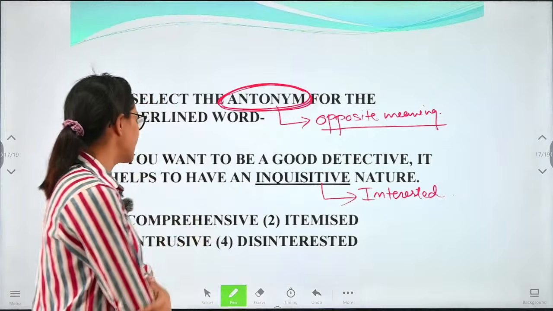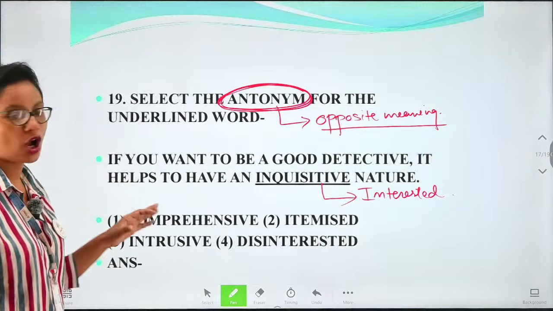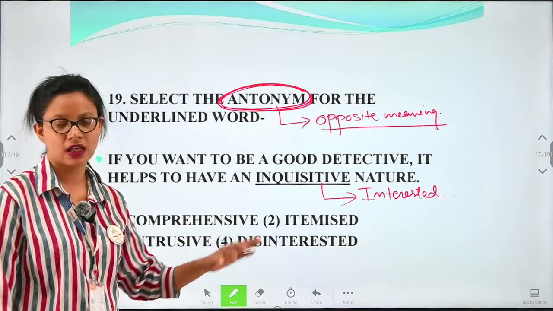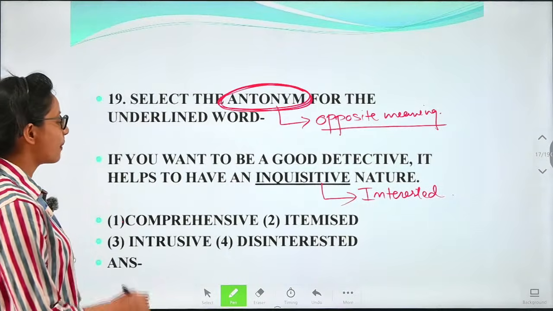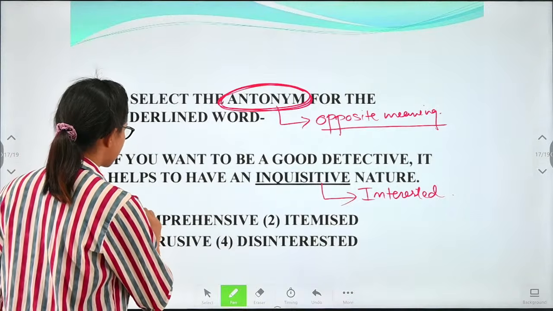Okay, opposite meaning word. So we have comprehensive. We'll check the options one by one and we will see that which option is correctly suiting the meaning. Okay, we have comprehensive. So what is comprehensive? Comprehensive means understandable.